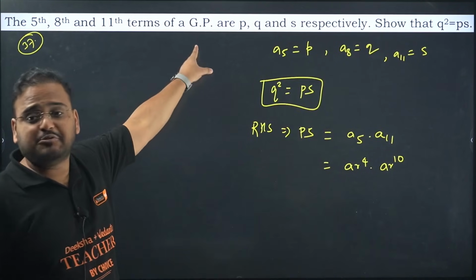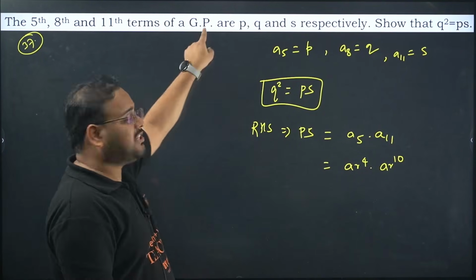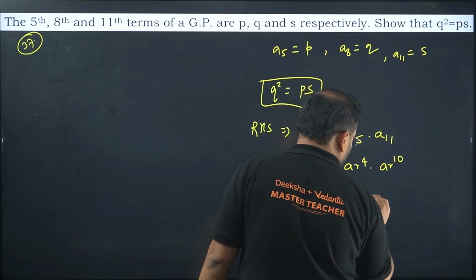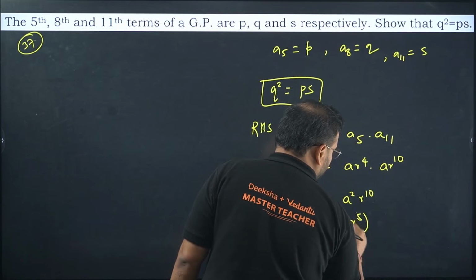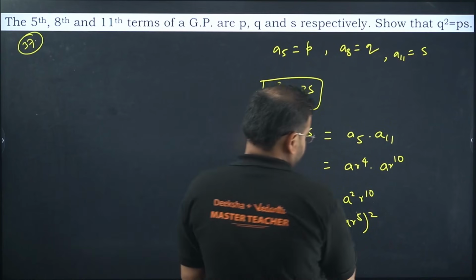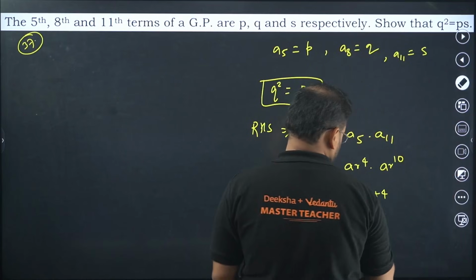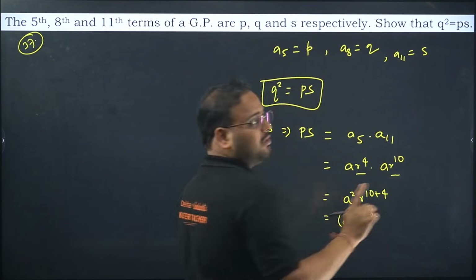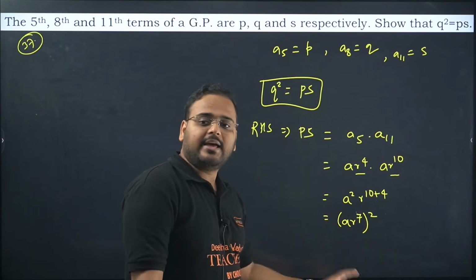This is the same GP, okay? It means the first term remains the same and the common ratio also remains the same. Please cross check. Combine this, you'll get A square R power 14, not 10. My bad, guys. R power 4 and R power 10, you have to add the powers. So 14 it becomes, and writing it as a whole square, AR power 7, whole squared.